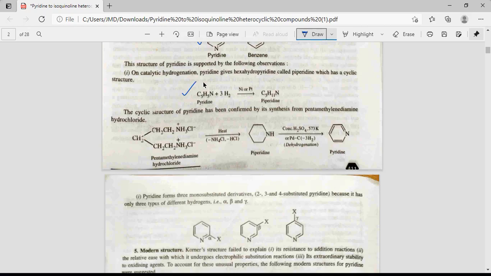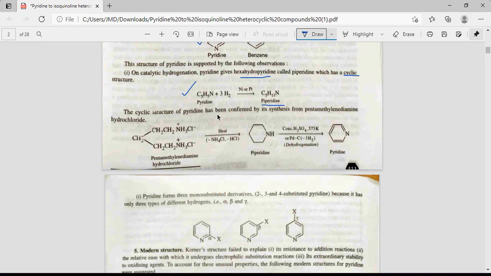First, when pyridine reacts with hydrogen in presence of a metal like nickel or platinum, it gives rise to hexahydropyridine, also known as piperidine. So this is a cyclic structure. When we add hydrogen to pyridine in presence of a metal like nickel or platinum, all the double bonds are reduced, meaning addition of hydrogen takes place across the double bonds and we get a saturated cyclic compound known as piperidine.